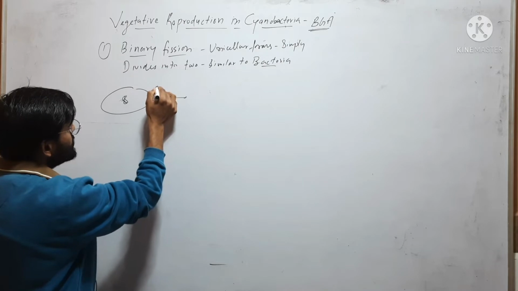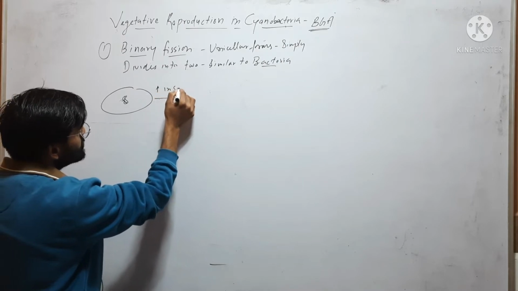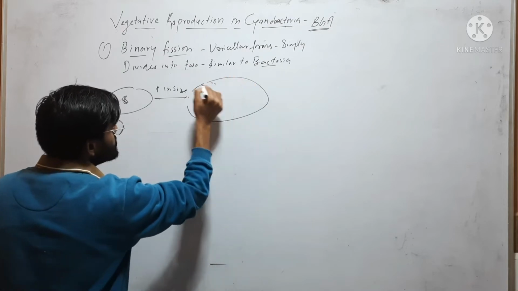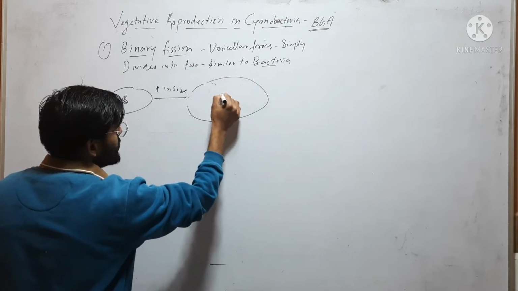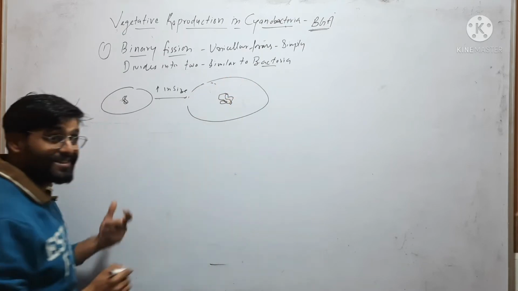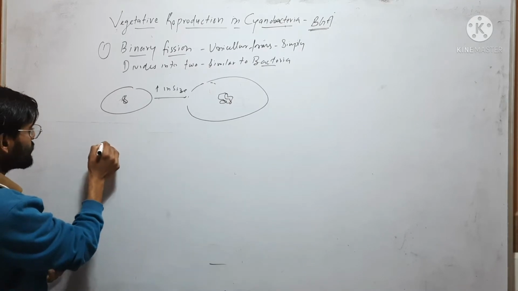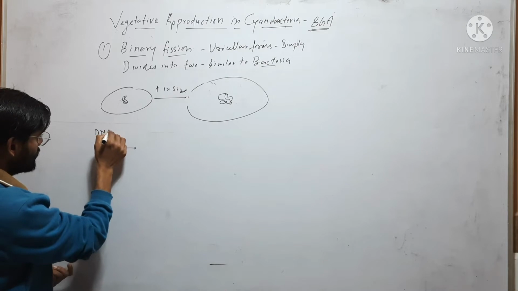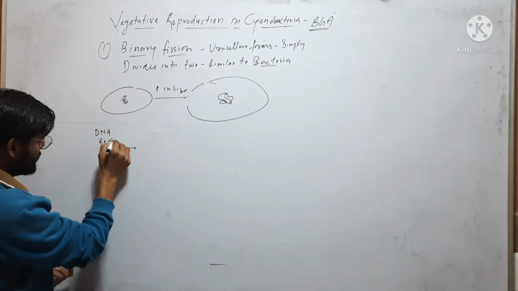This cell will first increase in size. Then after increasing in size, its genetic material will be replicated.